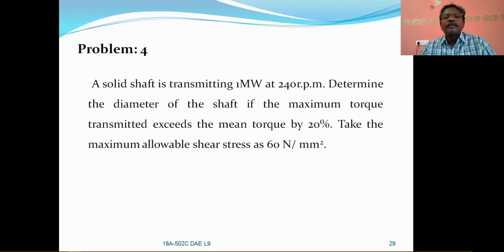So with the power formula, you are going to get the mean torque value. Then you have to calculate the maximum torque value. That is, maximum torque is equal to 1.2 times the mean torque. Take the maximum allowable shear stress as 16 newtons per millimeter square. So this is also to be calculated based on Guest theory only.